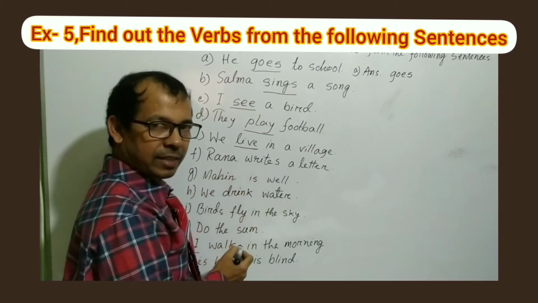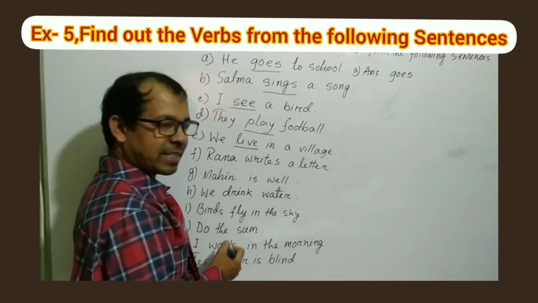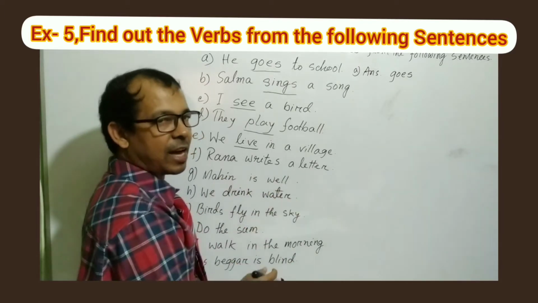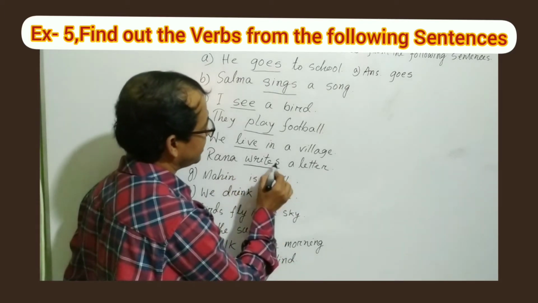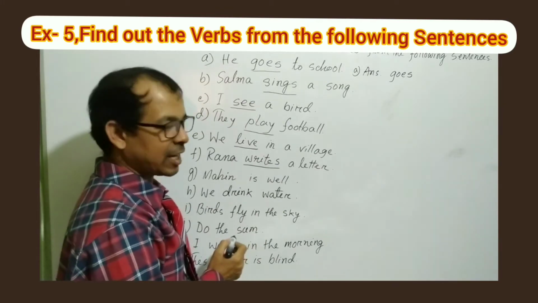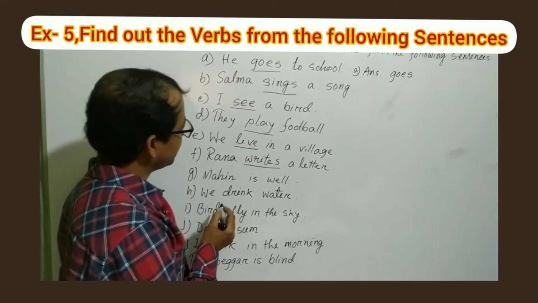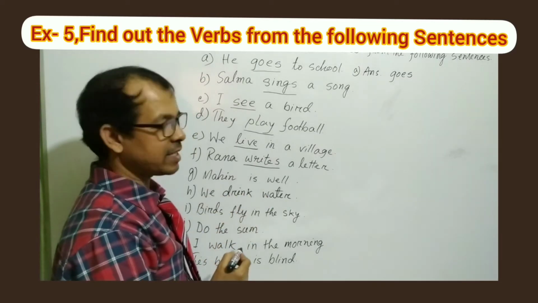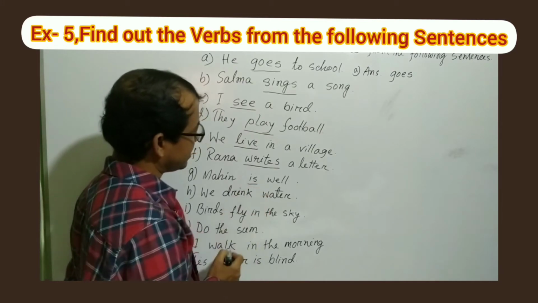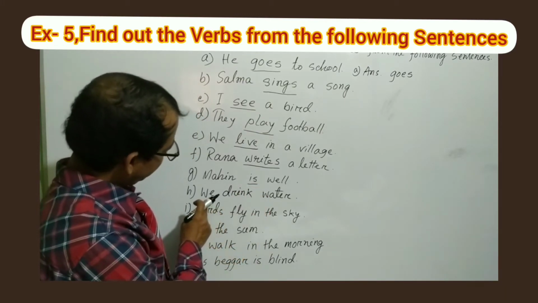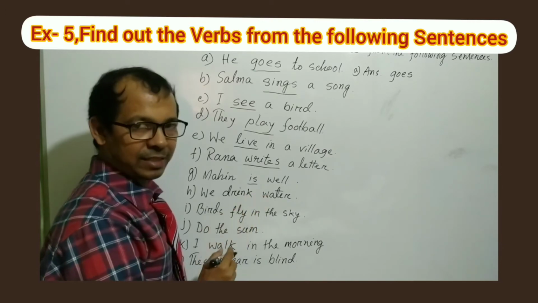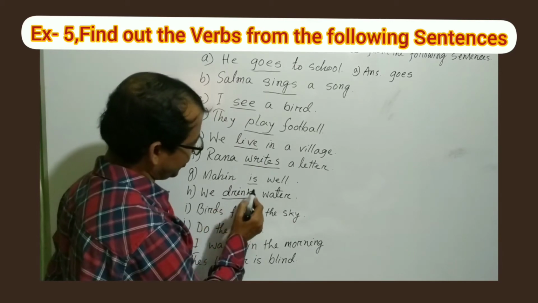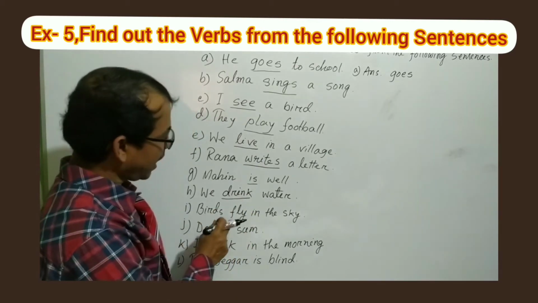Rana writes a letter. So can you tell me which one is the action word? Yes, Rana is noun, a letter is noun. So here you can see writes. Writes is the action word. That means this is the verb. Mahin is well. Which one is action word? Yes, is. We drink water. So can you tell me which one is verb? Yes, drink.